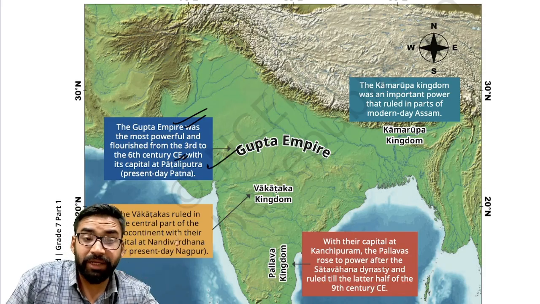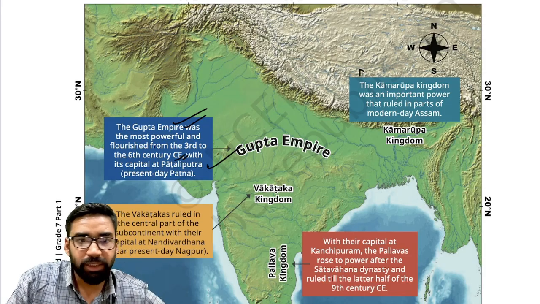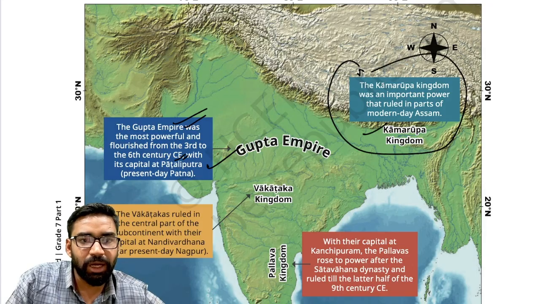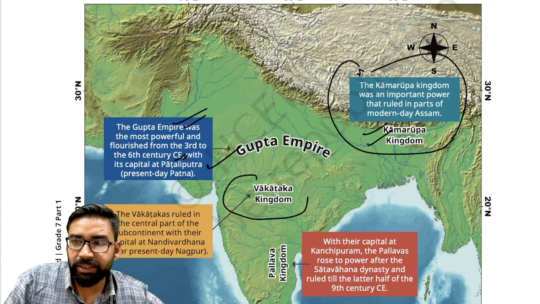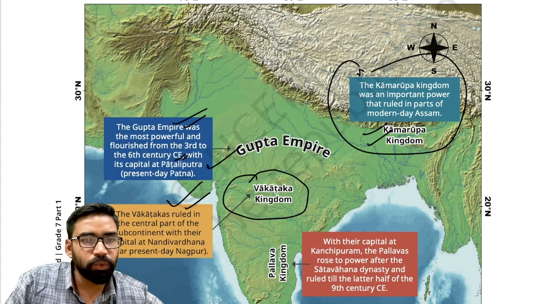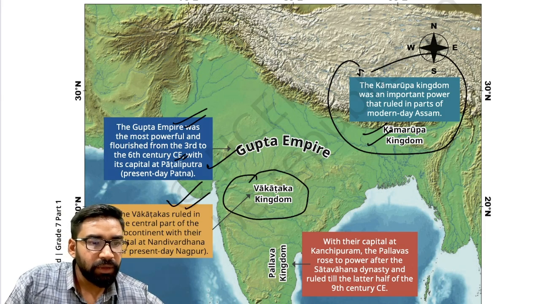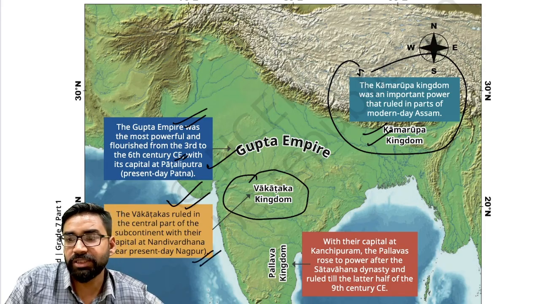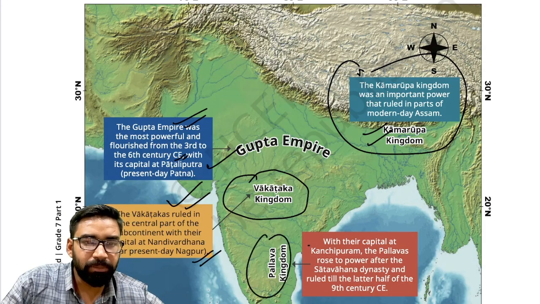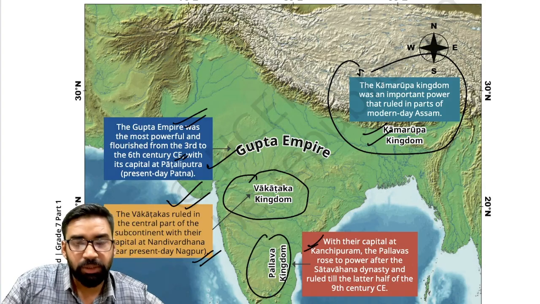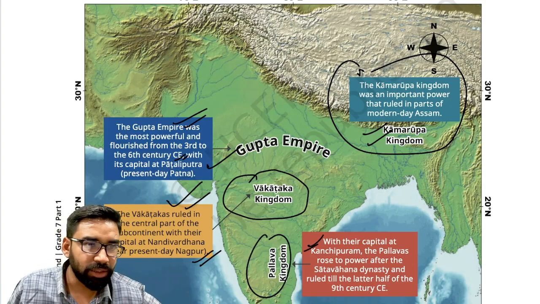At the same time, in the Assam region, which kingdom was there? Kamrup kingdom. And in the Deccan region, as you can see, Vakatak rulers were there, and their capital was Nandivardhana, present day Nagpur region. And in extreme South India, the Pallava kingdom, and their capital was Kanchipuram. Clear? So they came after the decline of the Satavahana dynasty.